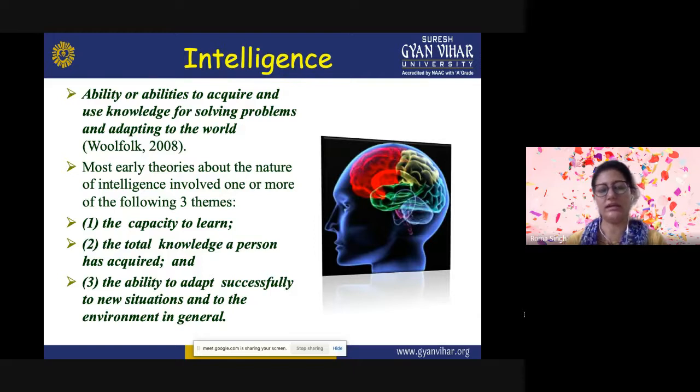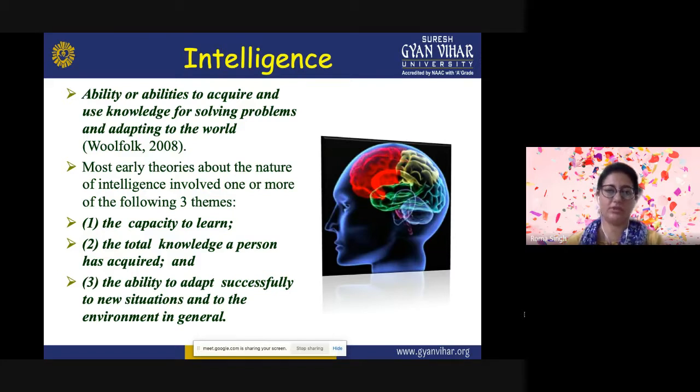So he created a lab to measure reaction times and other physical characteristics to test his hypothesis that intelligence is a general mental ability that is a product of biological evolution.